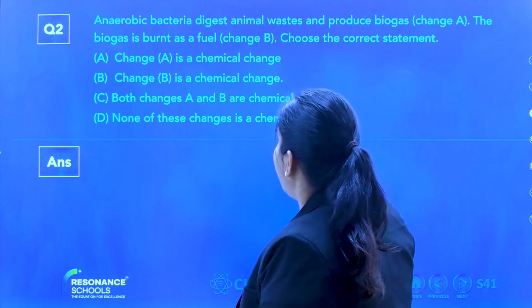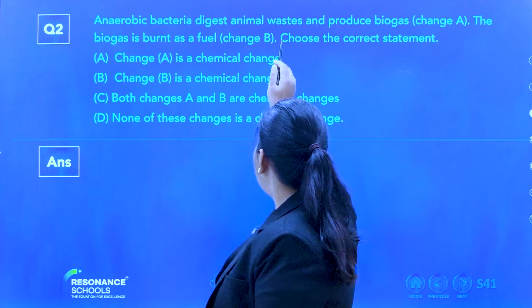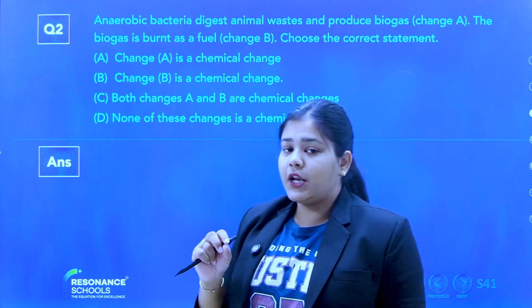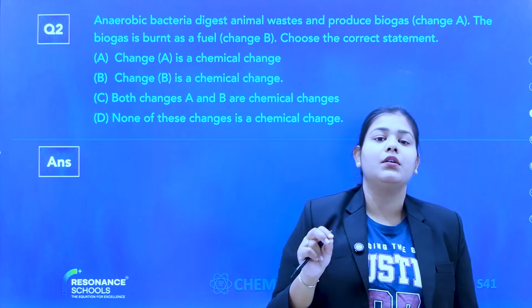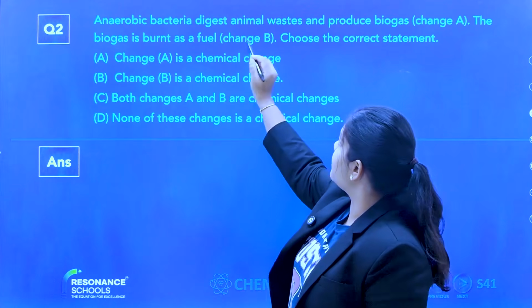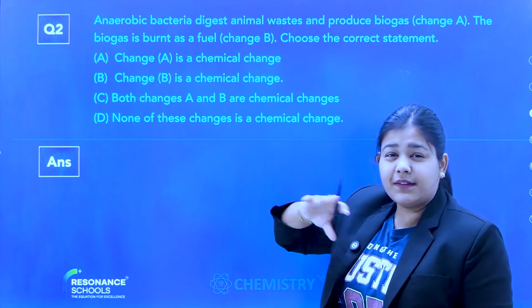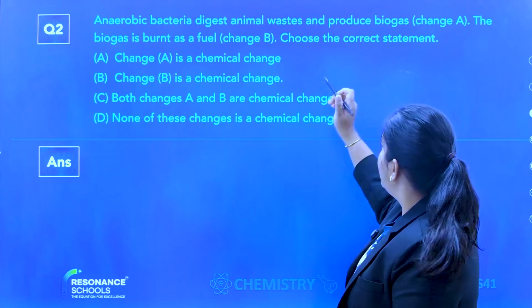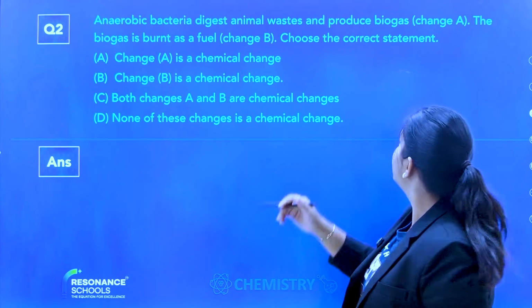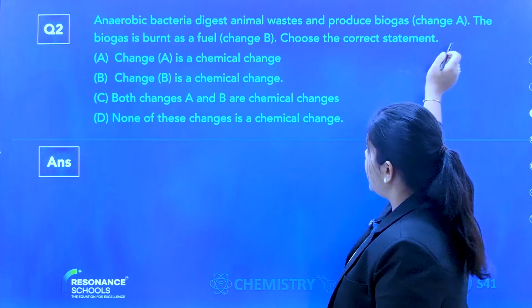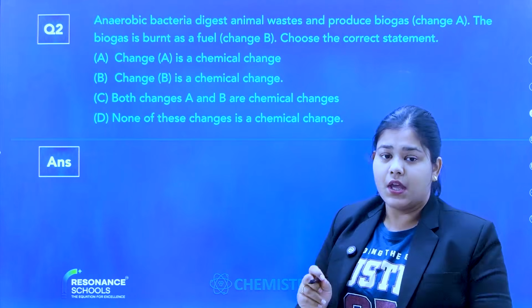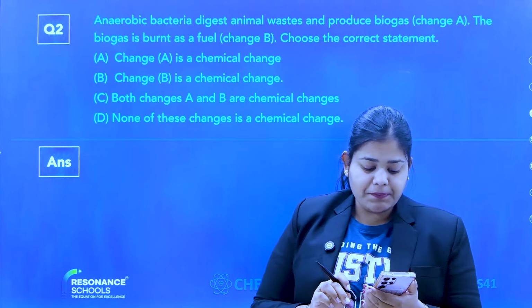Coming to question 2: anaerobic bacteria digest animal waste and produce biogas. Anaerobic bacteria are those which work under no oxygen, right? So anaerobic bacteria digest animal waste and produce biogas. I think every one of us knows how biogas is produced. This is known as change A. The biogas is burned as a fuel. The correct option is... tell me. The change in biogas.